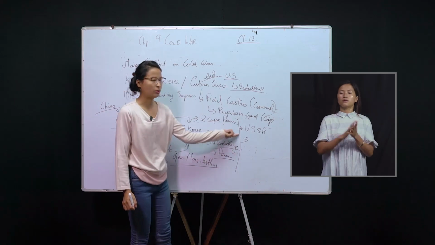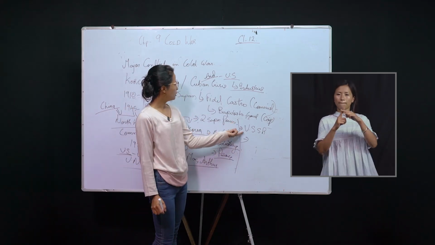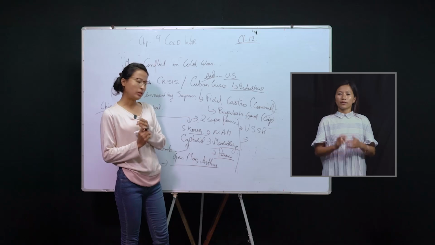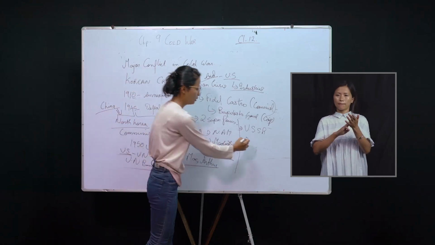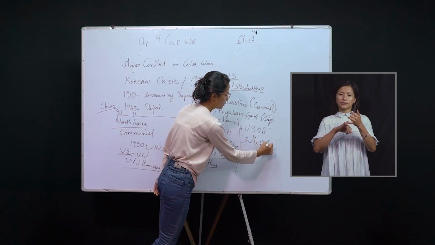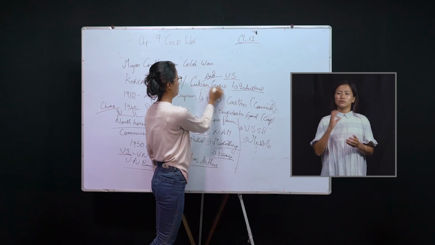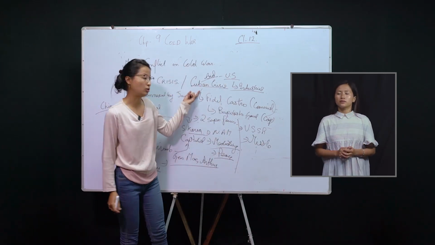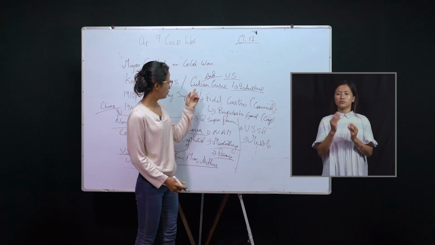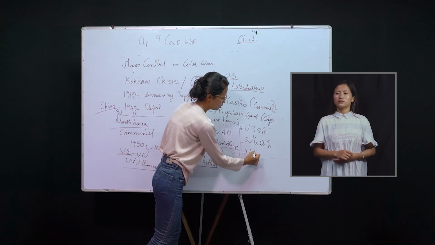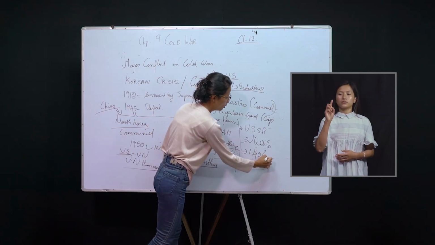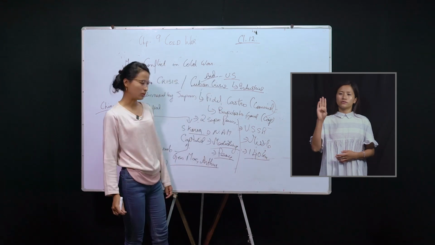And yes, the USSR replied in a positive manner. She equipped Cuba with military and missiles. The presence of missiles in Cuba posed a serious threat to US security because Cuba was just 140 kilometers away from the United States.